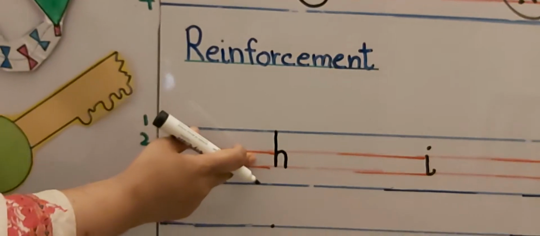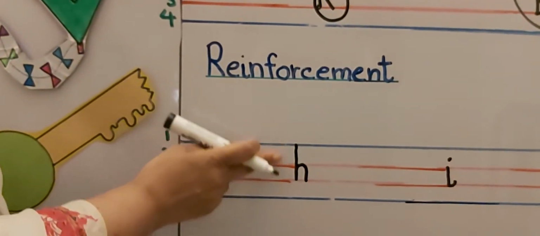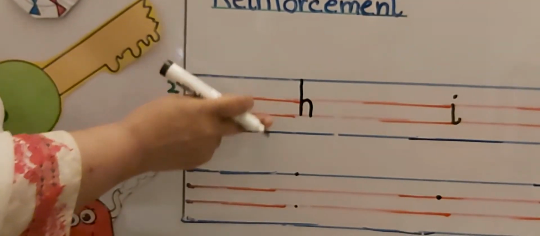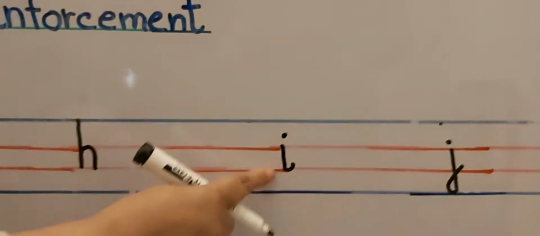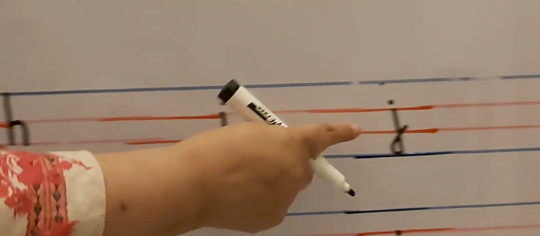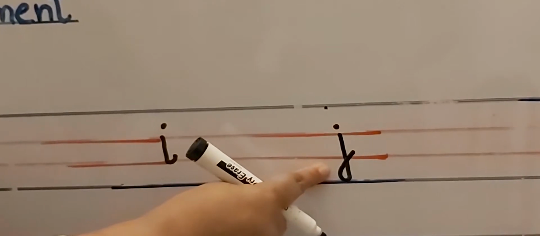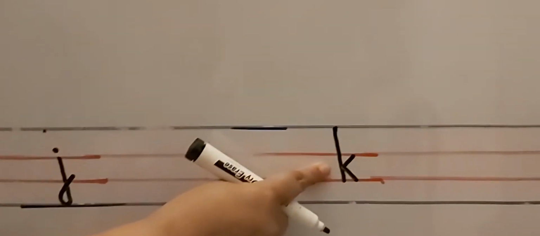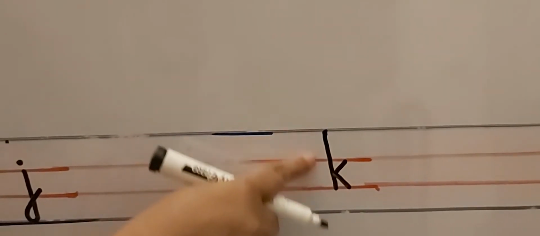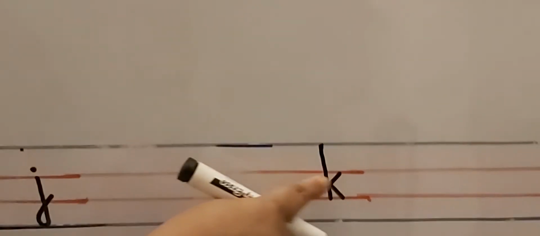Now tell me, letter H says H, and letter H comes in the upper 3 lines. Letter I says E and it comes in the middle 2 lines. Letter J comes in the lower 3 lines and letter J says J. And you all know letter K comes in the upper 3 lines and letter K says K.